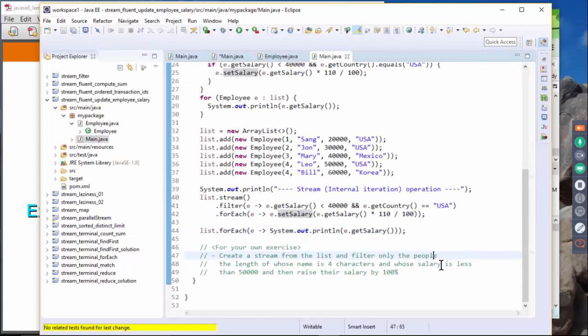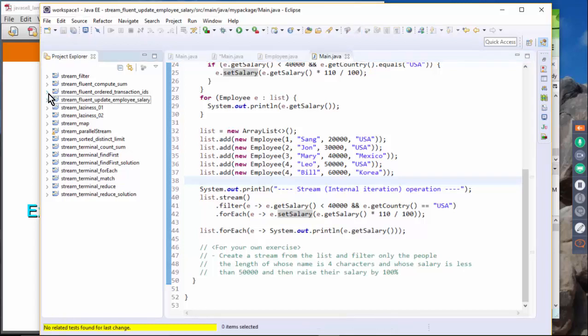Alright, so for your exercise, create a stream from the list and filter only the people whose name is 4 characters long. Create the list of people with names, and then select people whose name length is 4 characters and whose salary is less than 50,000, and then raise their salary by 100%. We already have people, so you don't have to create a list object, you can just use this. Okay, so that is an exercise, and let me talk about the next exercise as well.